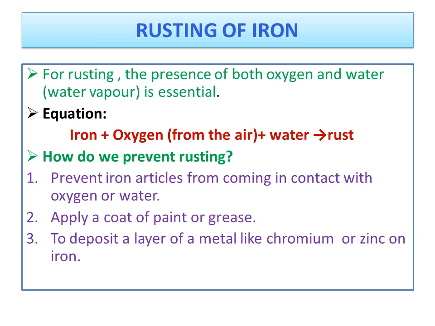So this is the prevention method. For the rusting of iron, water and oxygen are very essential, and these are the three prevention methods from the rusting of iron. Okay, children?